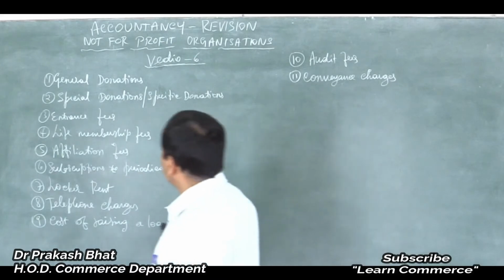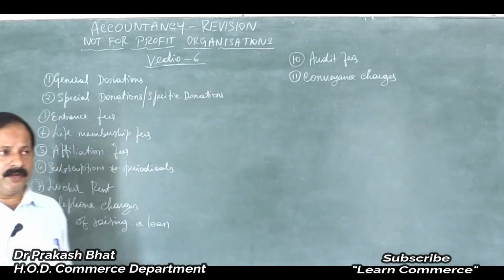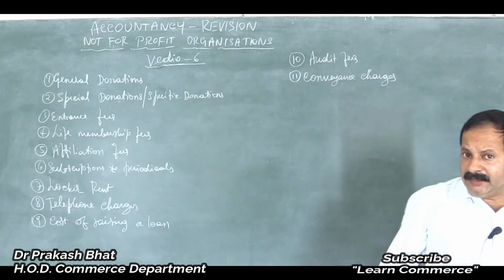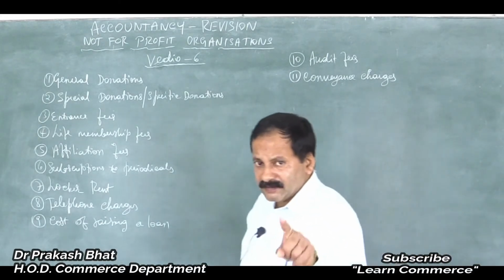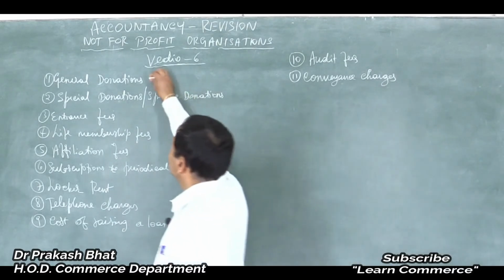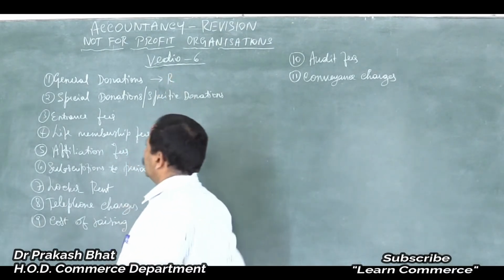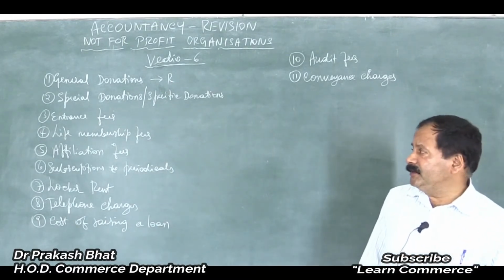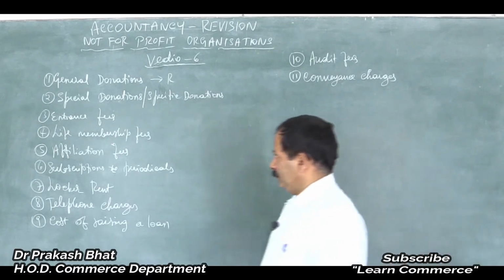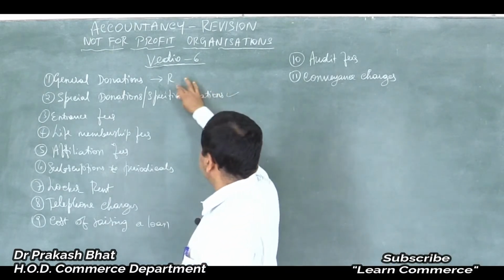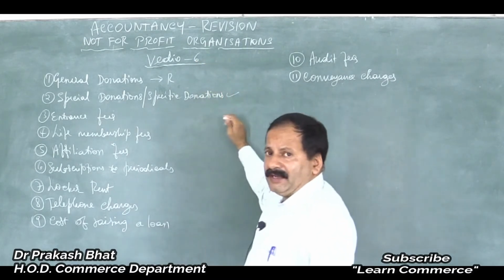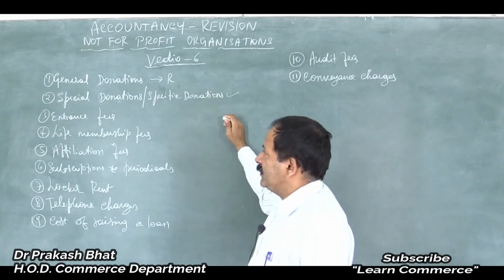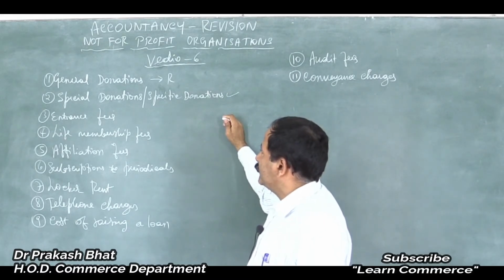First one is general donations. General donation, I told you whether it is big or small, it should be treated as revenue only. When it is a donation, it is a receipt. So general donation is a revenue receipt. Where should it be entered? On the credit side, the income side of the income and expenditure account. Special donations or specific donations?